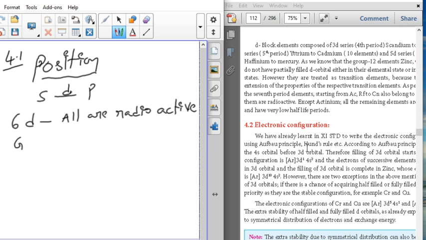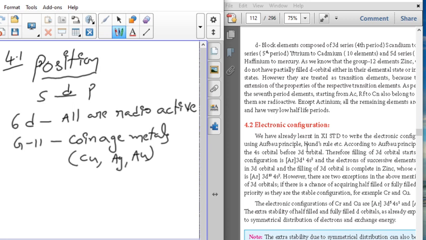And group 11 elements are also called coinage metals. So what is the meaning of coinage metals? In olden days we used coins, gold coins, silver coins, like that. So copper, silver and gold, these three elements we used in olden days for coins. So that's why they are called coinage metals. All are radioactive elements, already I told you, and synthetic elements also. Synthetic elements means their half-life period will be very low.